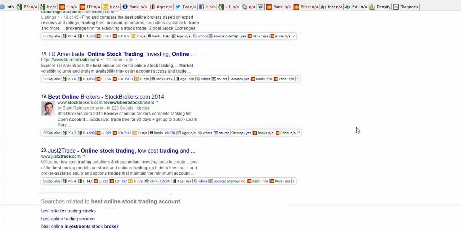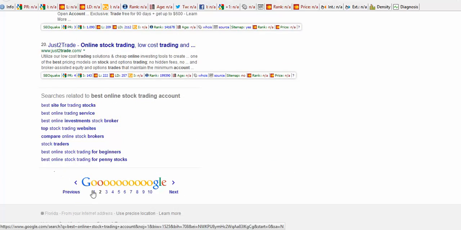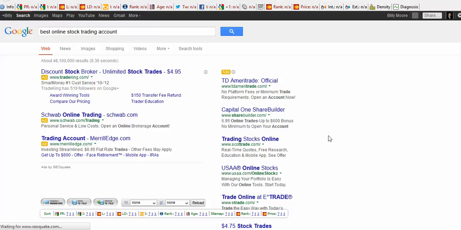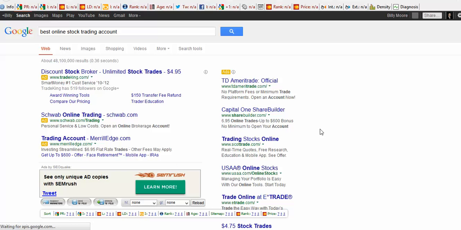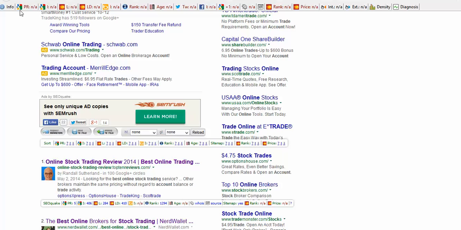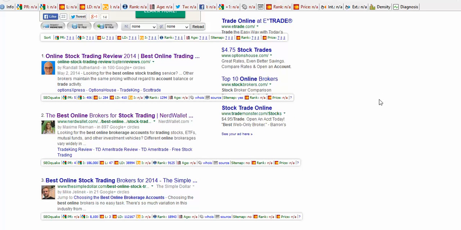I want to show you some things here that you can do. Okay, here we are at page 1. Now, a free tool that you can use that will give you the PR ranks of these particular sites, I use the Mozilla Firefox. It's called SEO Quake, okay? You can download it. It's a free toolbar. You can see I've got it up here also. What's so neat about it, on each website, it tells you what their PR is.